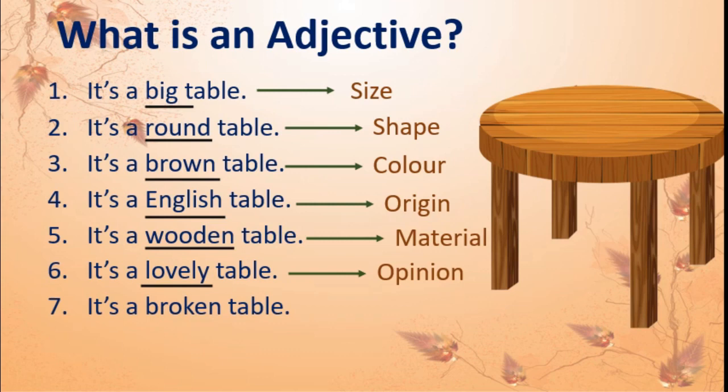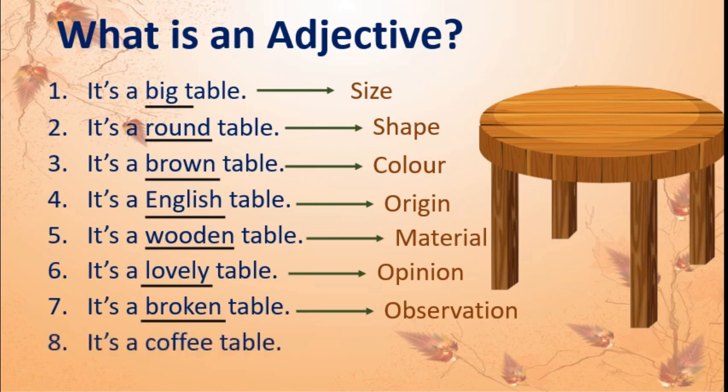Next, it's a broken table. Okay, see this. Broken is an adjective used here, so it tells us about the observation or feelings of a person. Okay, the last one is, it's a coffee table. Coffee is an adjective used in this sentence.